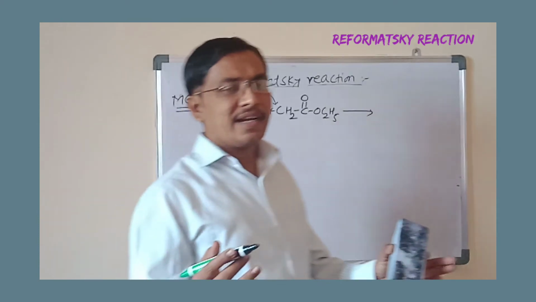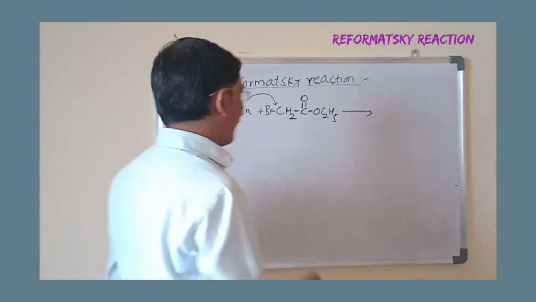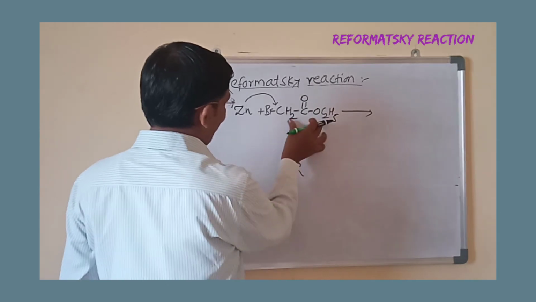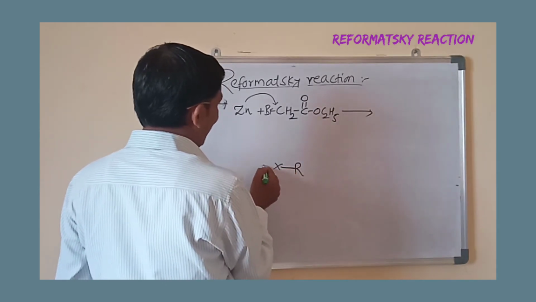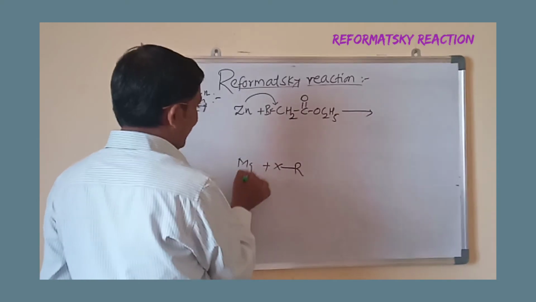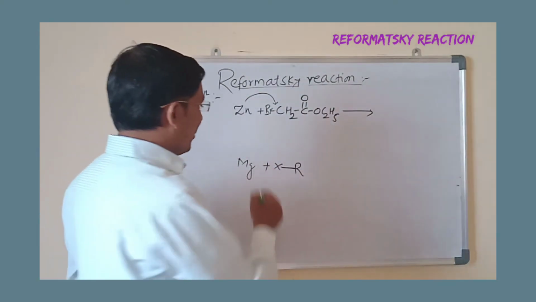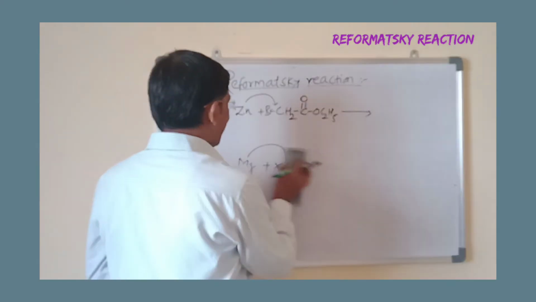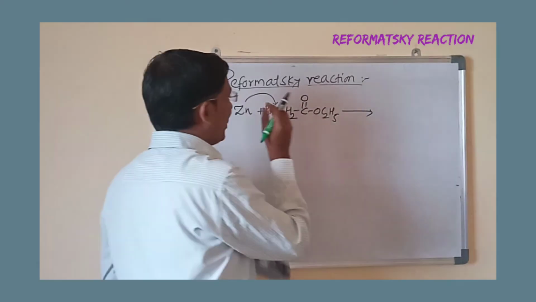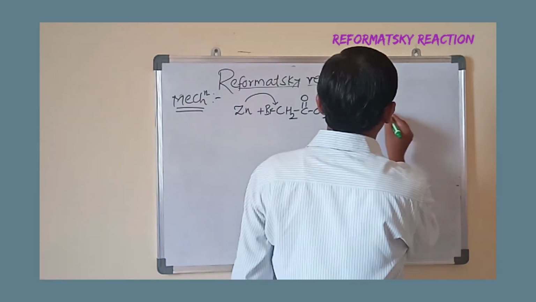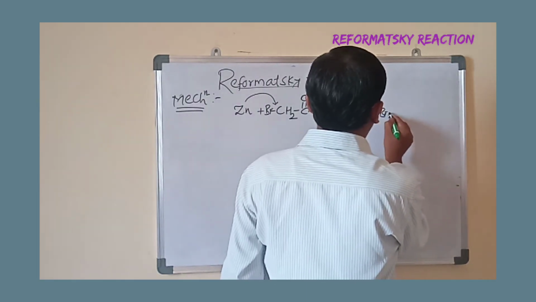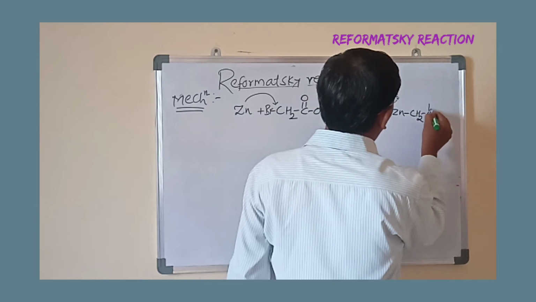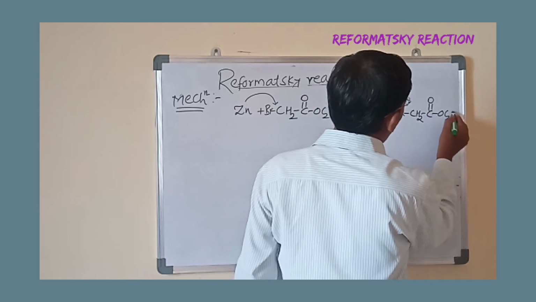It is exactly similar to the Grignard reagent. In Grignard reagent, we take RX. Suppose R is this group and X is halogen, and that is treated with metal magnesium. In that case, what happens? The metal magnesium is inserted in between that RX group. Similarly, here the zinc will react with this carbon halogen bond, and here we will get BrZnCH2C double bond O OC2H5.